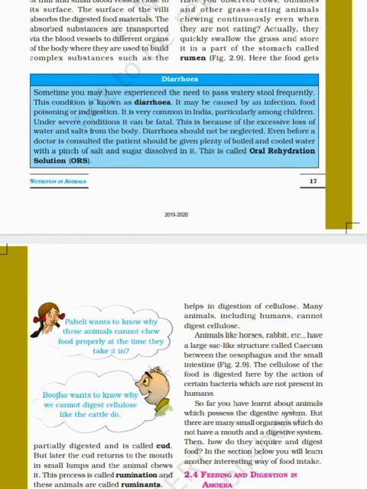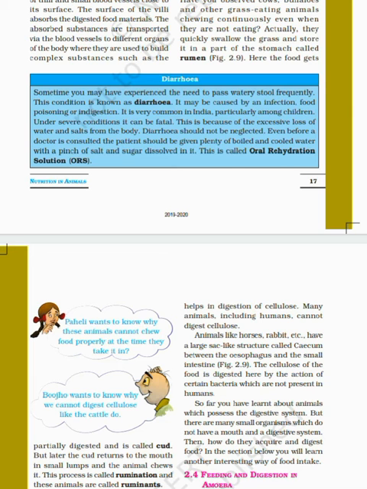Mucus helps in easy passage of food through the food pipe, and salivary amylase is the enzyme responsible for breaking down the starch content of food into simpler sugar. The next part is the gallbladder. What is the gallbladder? The gallbladder is a small pear-shaped organ present under the liver on the right side of the body. It stores bile juice secreted by the liver, and bile plays an important role in digestion of fats.